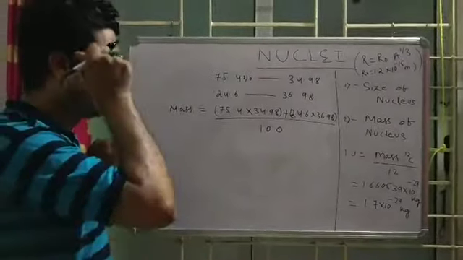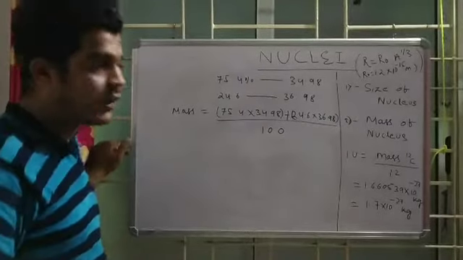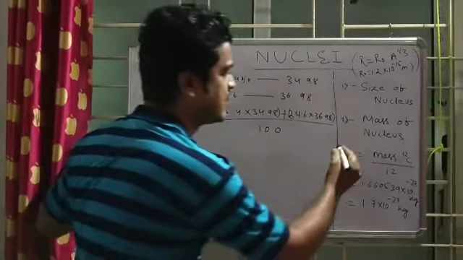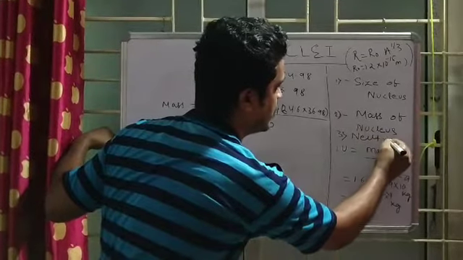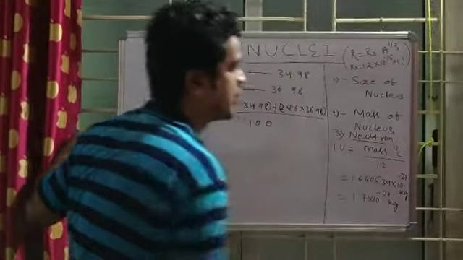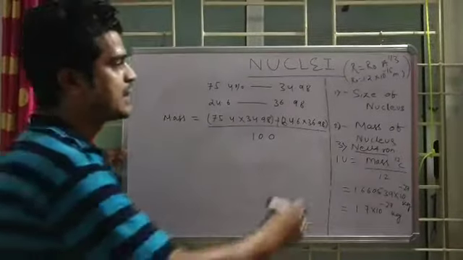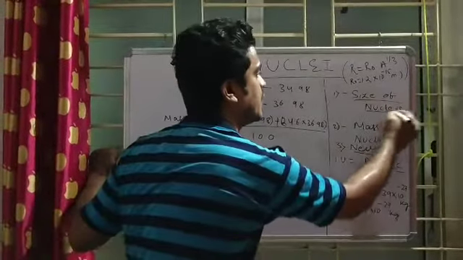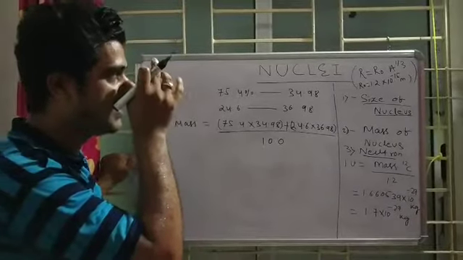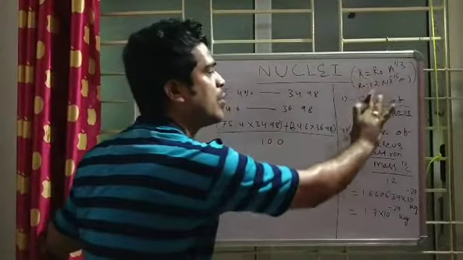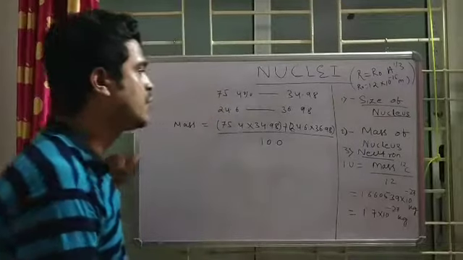Before the discovery of the neutron, I will come to it in the next class. In the next, third lecture, I will talk about the neutron experiment done by Chadwick, and also discuss the size of the nucleus. The size of the nucleus is very easy, you need to remember only a single formula.